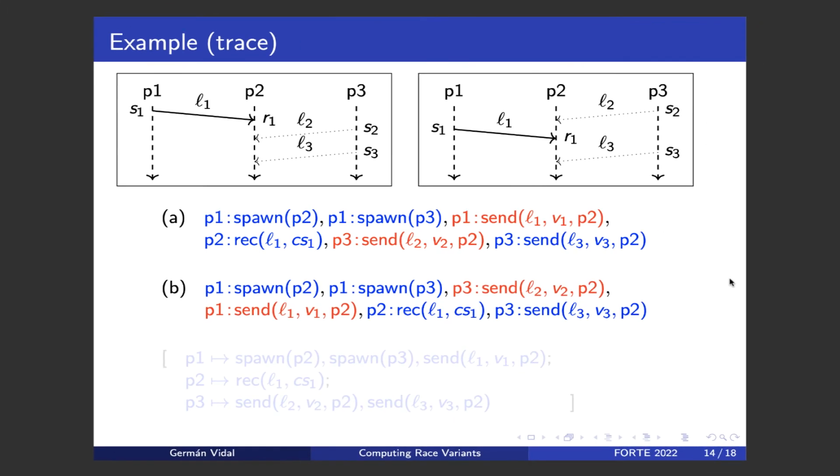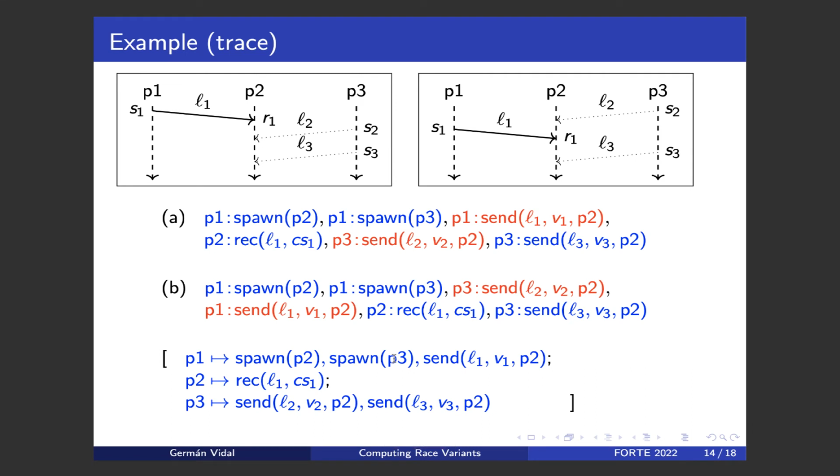For instance, if we consider the usual example with these two diagrams and the corresponding interleavings, both diagrams and both interleavings can be represented by a single trace of this form, which is very similar to the log that I showed you at the beginning. The only difference is that now we have some additional information in some of the actions, but otherwise it's the same as before.